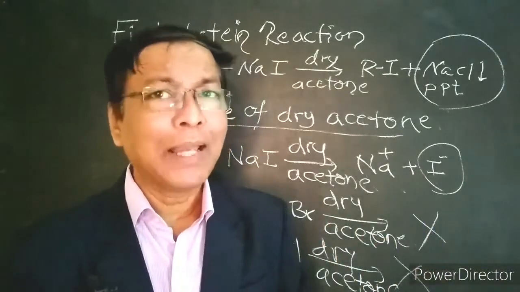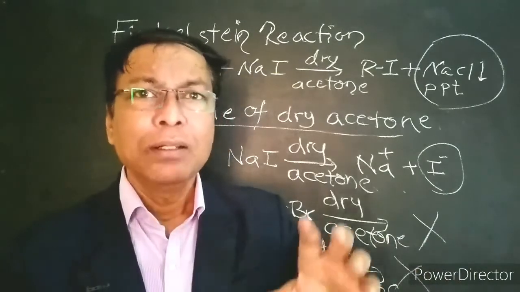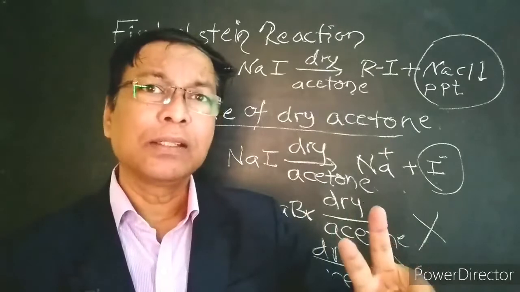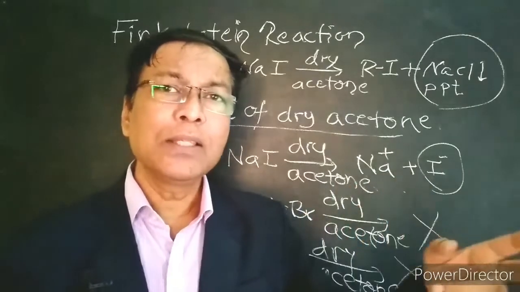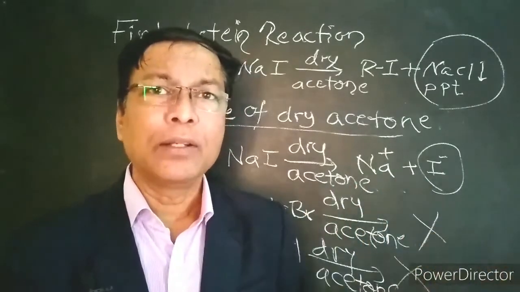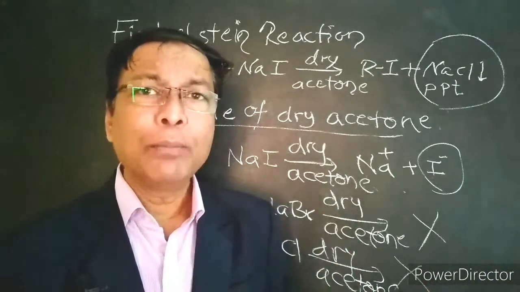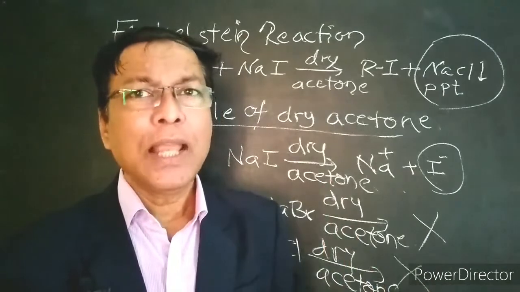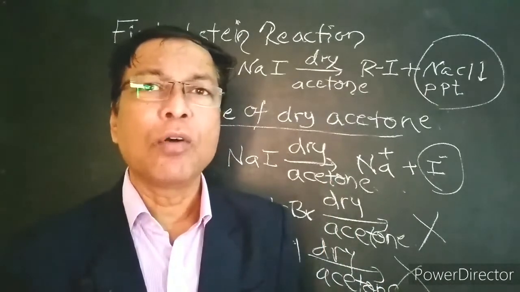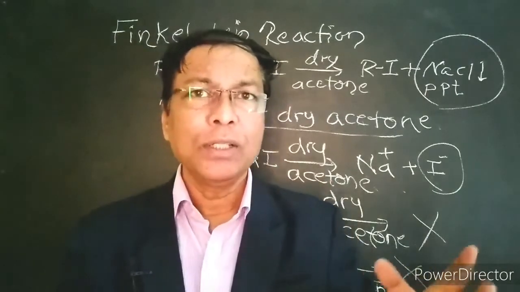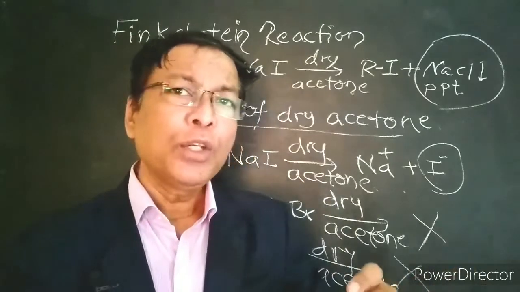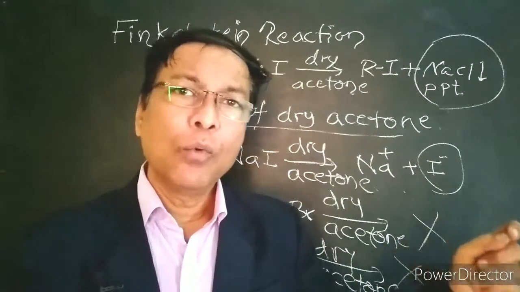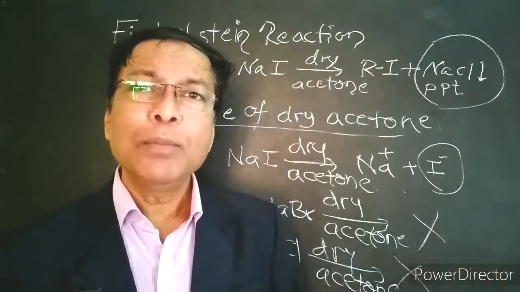SN2 reaction mechanism means the rate of reaction depends upon the concentration of both the reactants, that is alkyl chloride as well as sodium iodide. Hence it is called a bimolecular reaction. And in SN2 reactions, the reaction proceeds by the formation of a transition state. Transition state means the formation of the new bond and the breaking of the old bond take place simultaneously.